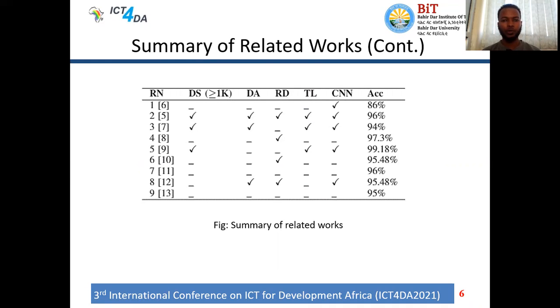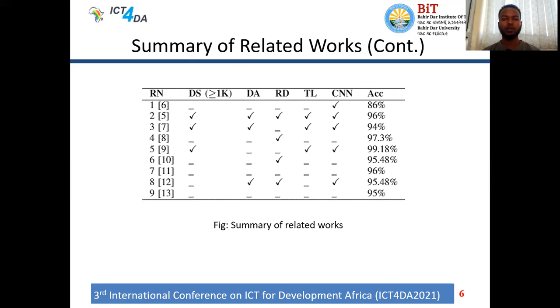In this slide, we summarized the related works done by different authors. The parameters we used to compare them are, first, the dataset size, which must be greater than or equal to 1000. The second is the data augmentation technique, whether or not the authors applied it. The third is whether the data is real, captured from the farm, or synthetic.